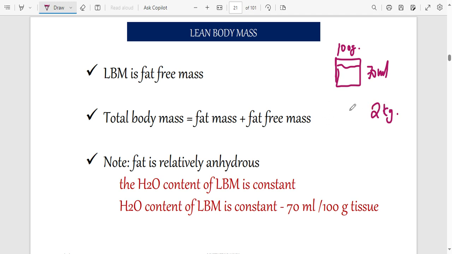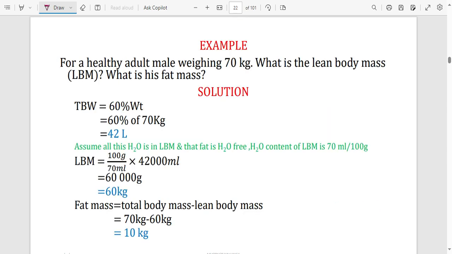So we're going to just multiply by 70 mils in each 100 grams. But I need to convert this 100 grams to kg. So this is like 0.1 kg. So that will give us how much water is in 2 kg of a tissue that does not have any fat. That is what we call lean body mass. Let's do a simple calculation.